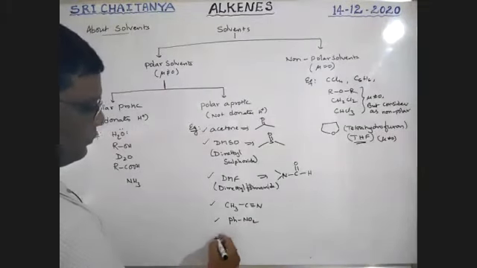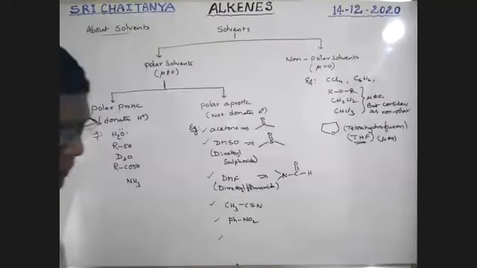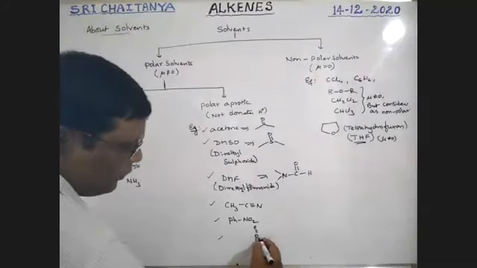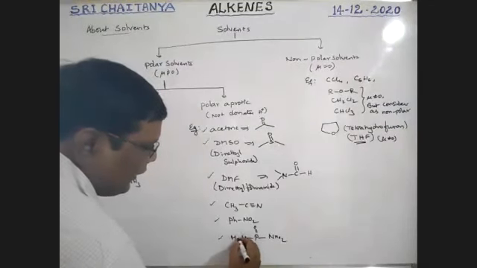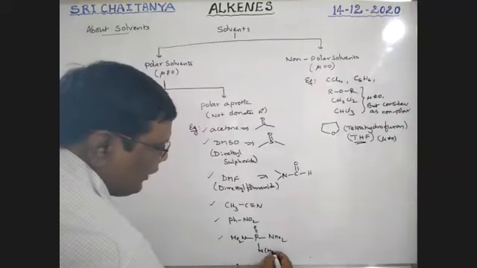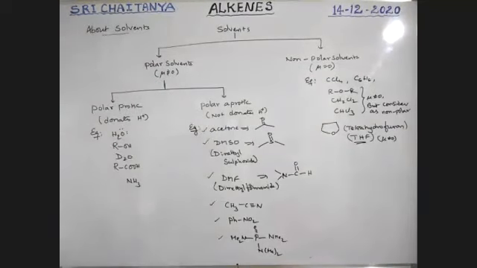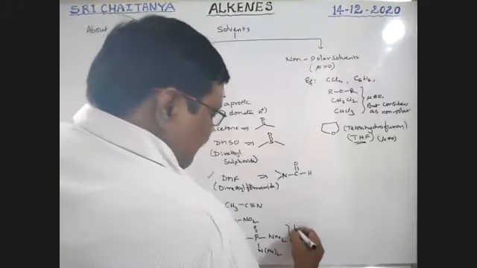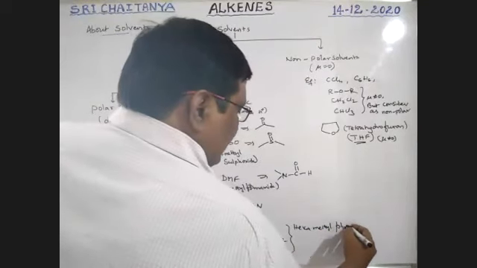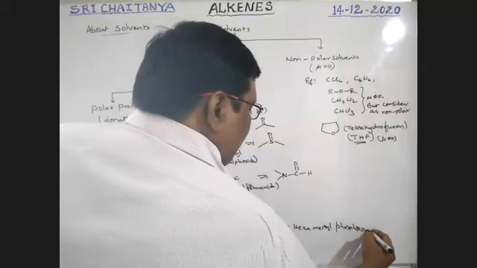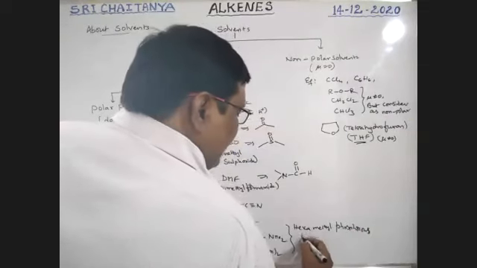Next, P double bond O connected with NMe2, NMe2, NMe2. It is hexamethyl phosphorus triamide.